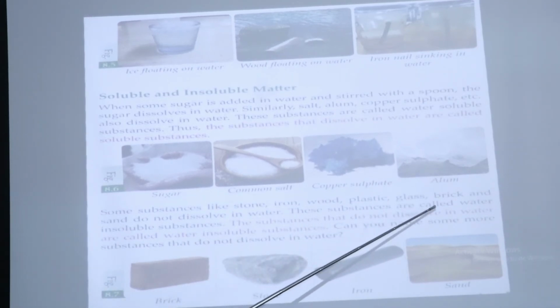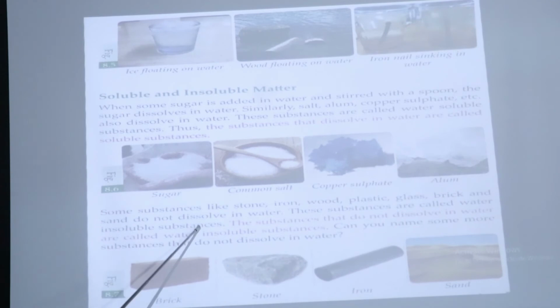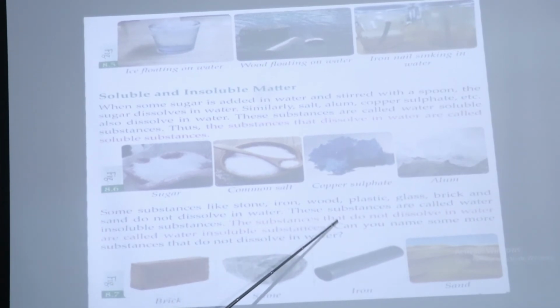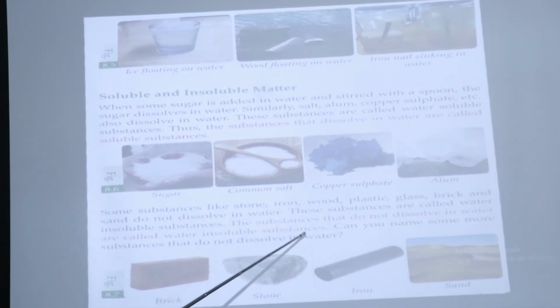These substances are called water-insoluble substances. The substances that do not dissolve in water are called water-insoluble substances. Substances like stone, iron, wood, plastic, glass, brick and sand do not dissolve in water. Why are they called water-insoluble substances? Because they do not dissolve in water.